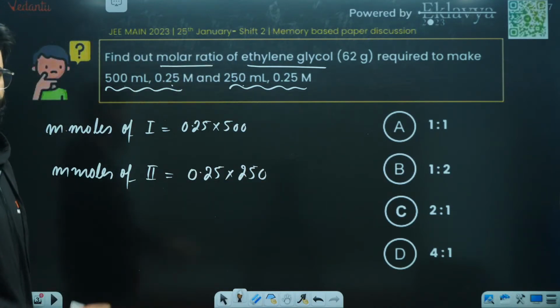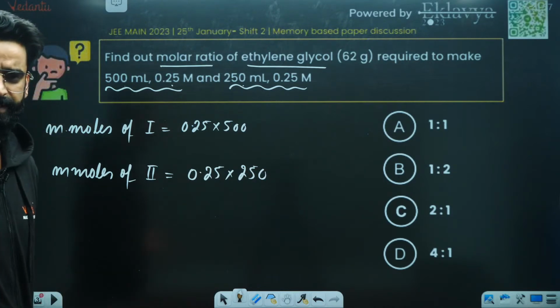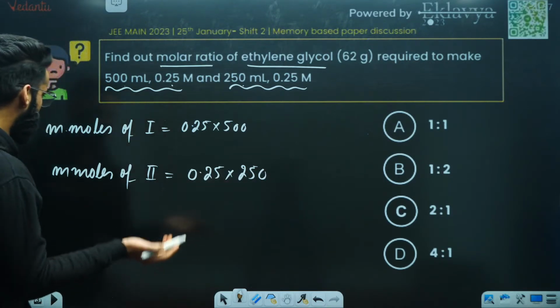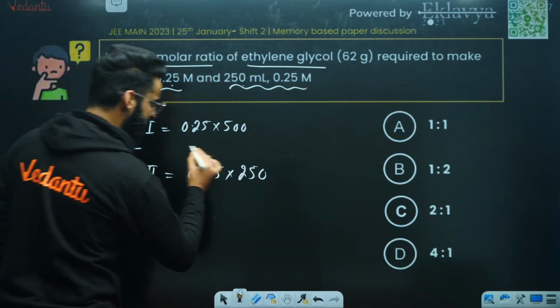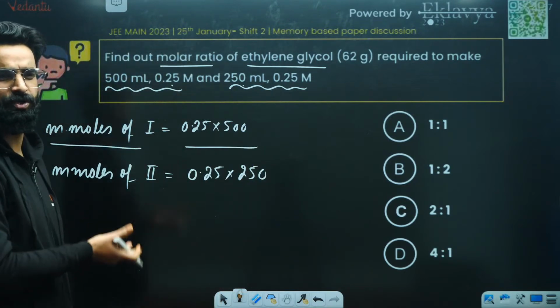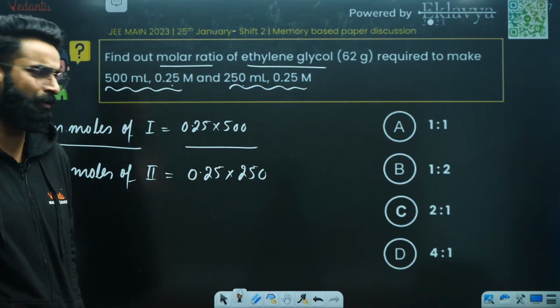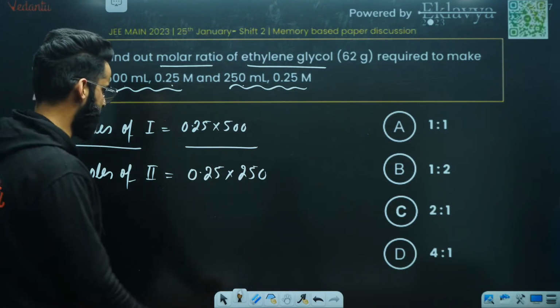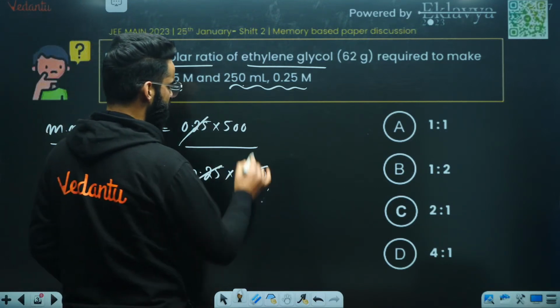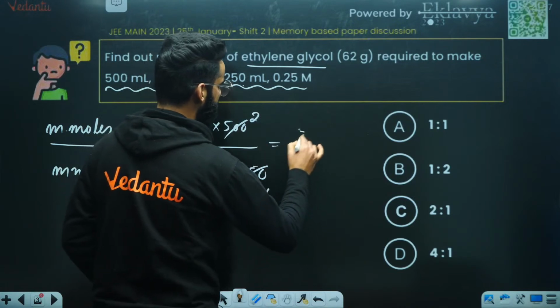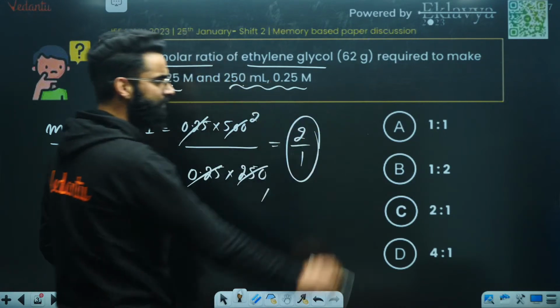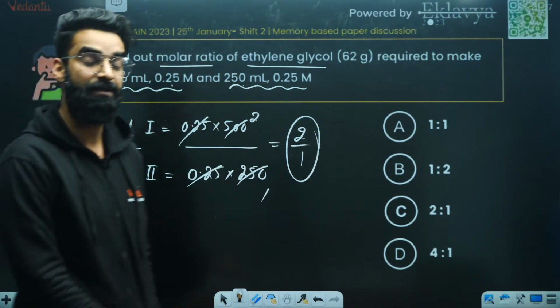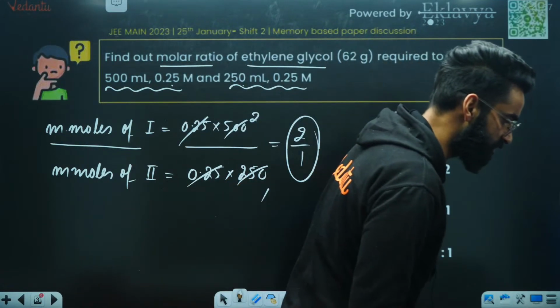What you need to calculate? You need to calculate the ratio of the moles, right? So just get the ratio of the millimoles, and whatever is going to be the ratio of the millimoles, same is going to be the ratio of the moles as well. Simple and basic equation, right? So this and this got cancelled. This is 1, this is 2. The ratio of the millimoles is coming out to be 2:1. That means the ratio of the moles comes out to be 2:1 as well, right?